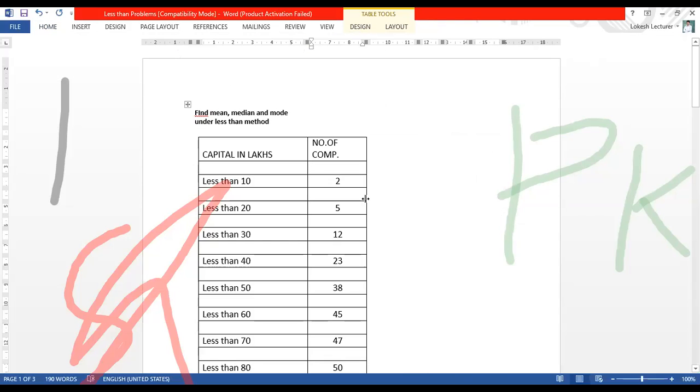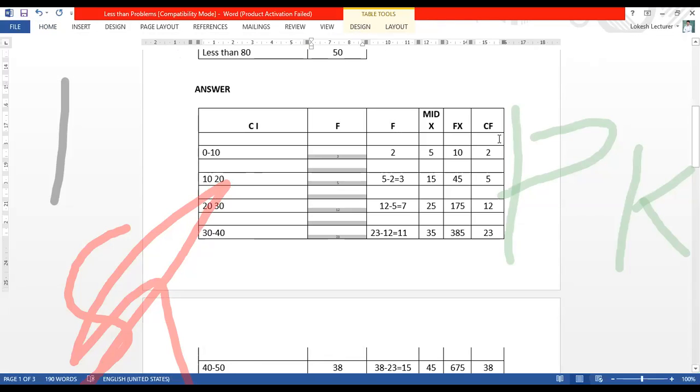So now onwards, if this is the value, now we are going to find out the midpoint or x value. That x value we know how to find out. 10 is there, 0 plus 10 is 10, 10 divided by 2 is 5. Again 10 plus 20 is 30, 30 divided by 2.